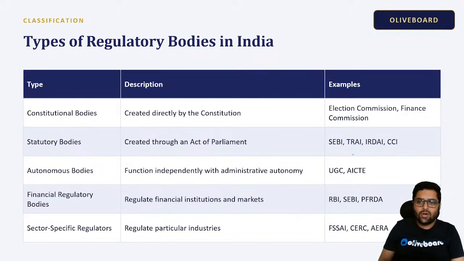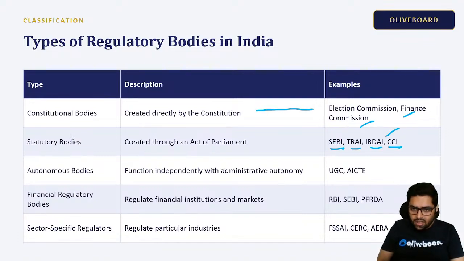We have constitutional bodies as regulatory bodies: the Election Commission, Finance Commission. These get their creation by the Constitution. Among statutory bodies, we have SEBI, TRAI, IRDAI, and CCI, which are created by an act of Parliament: Securities and Exchange Board of India, Telecom Regulatory Authority, Insurance Regulatory and Development Authority, Competition Commission.